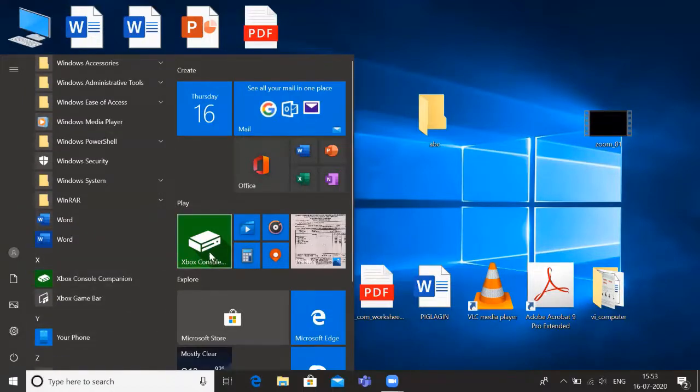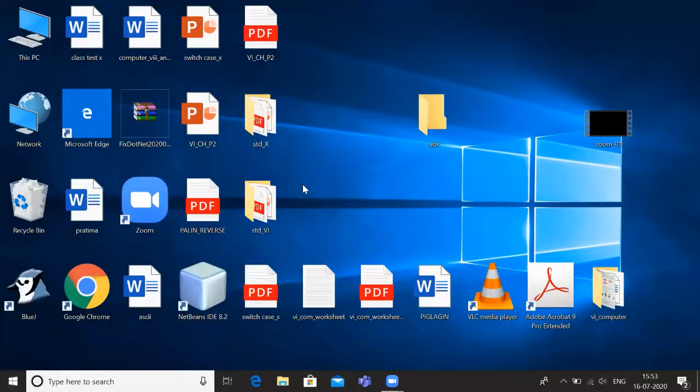Then tiles. This section displays the tiles for installed apps for quick access. Tiles are the opened apps, which are already open. You can click any app directly. It can open from here.